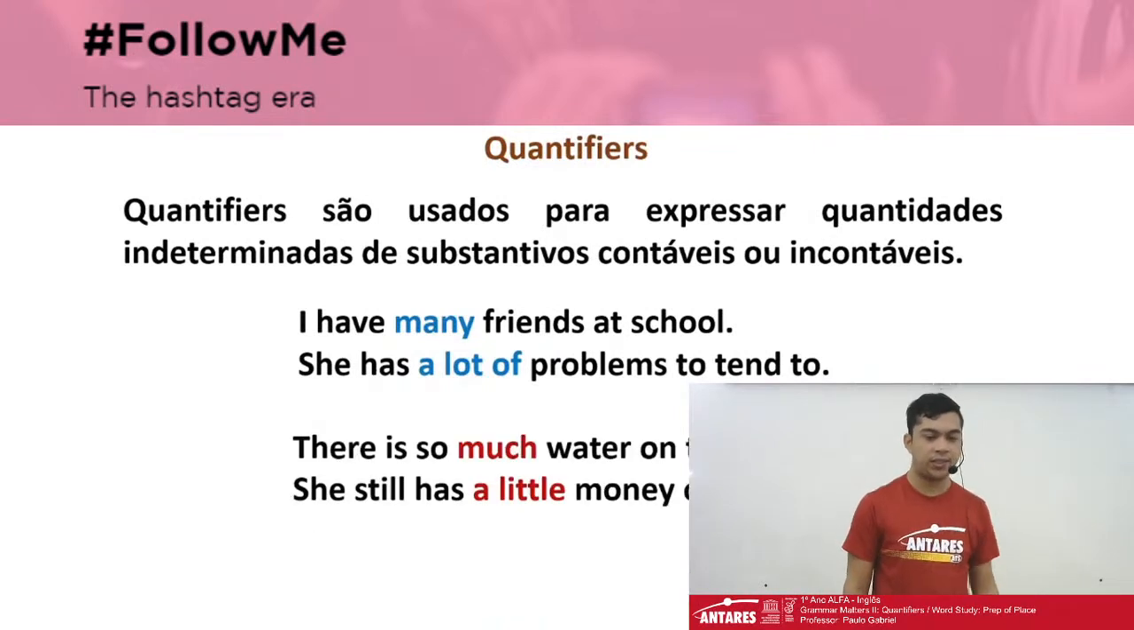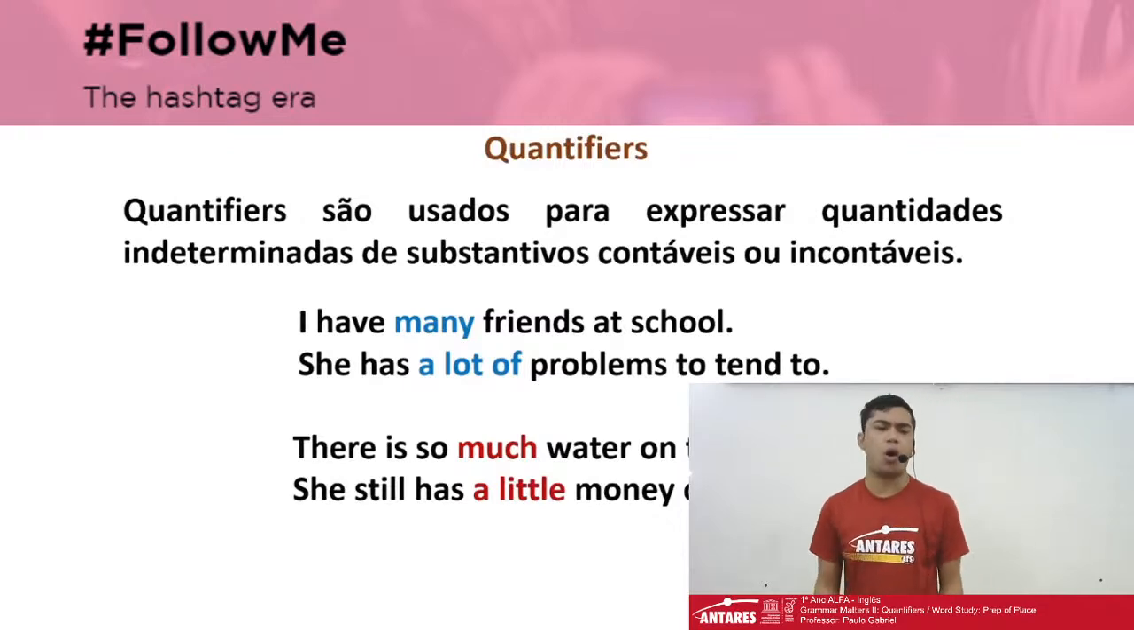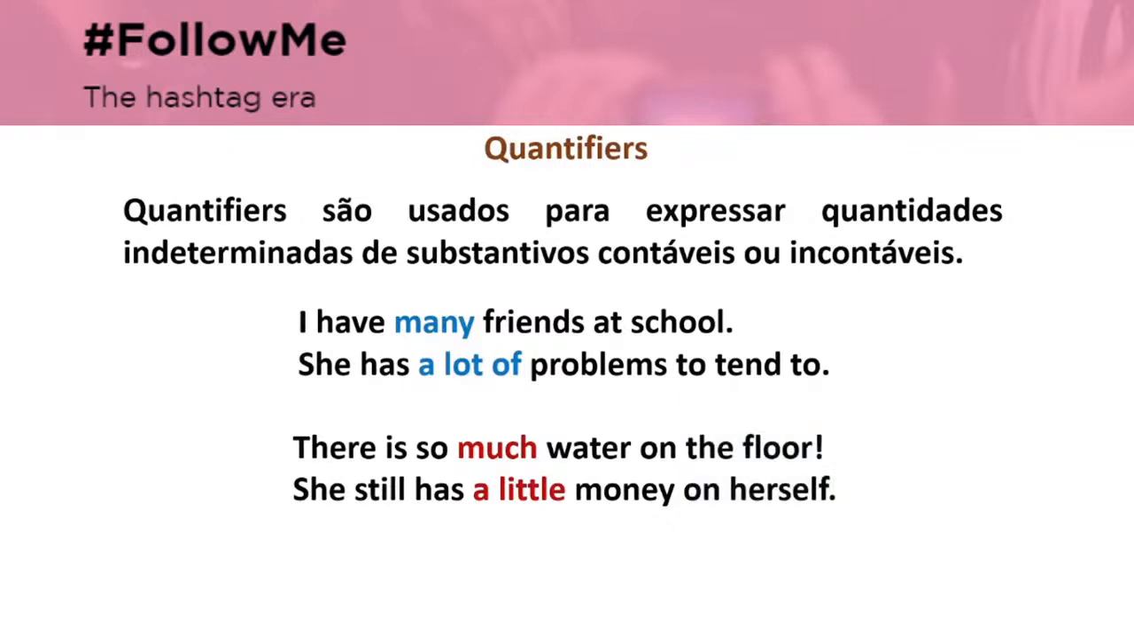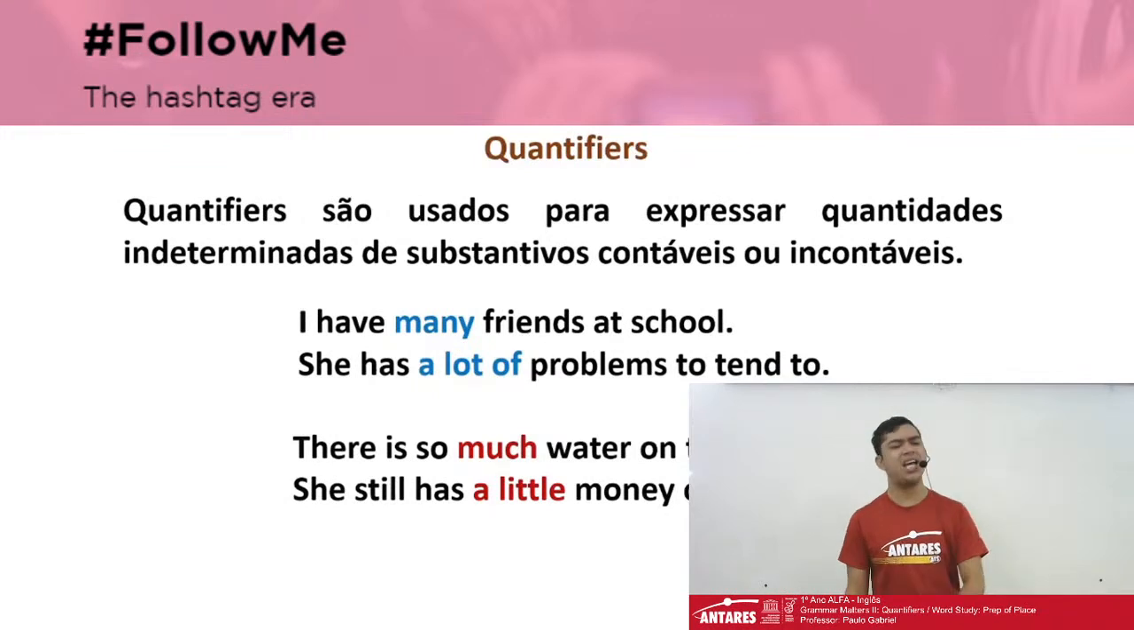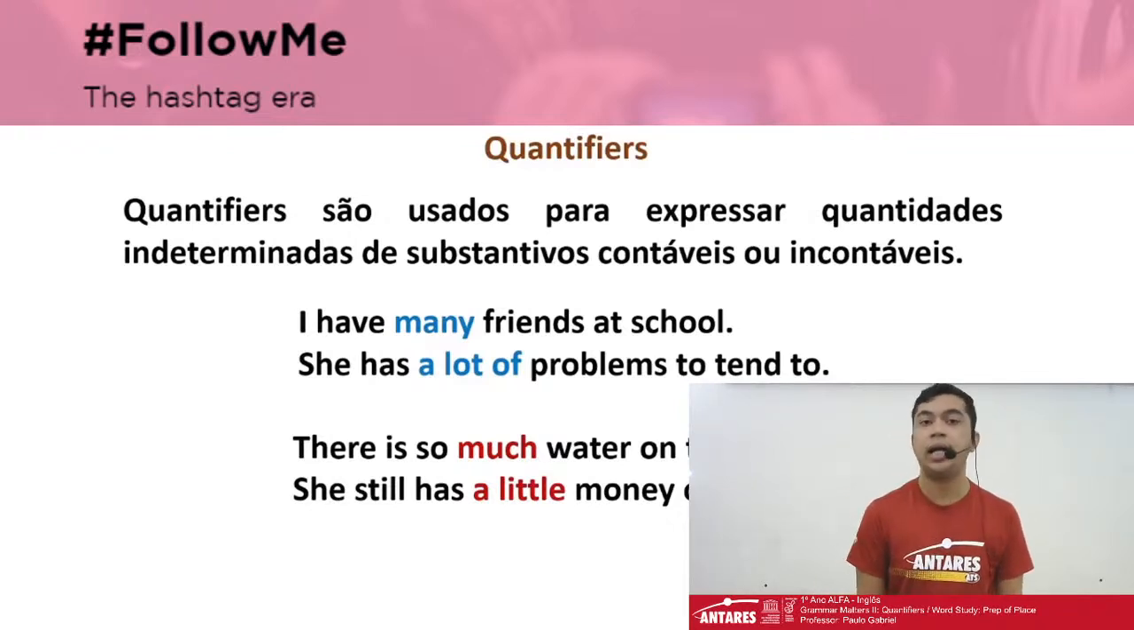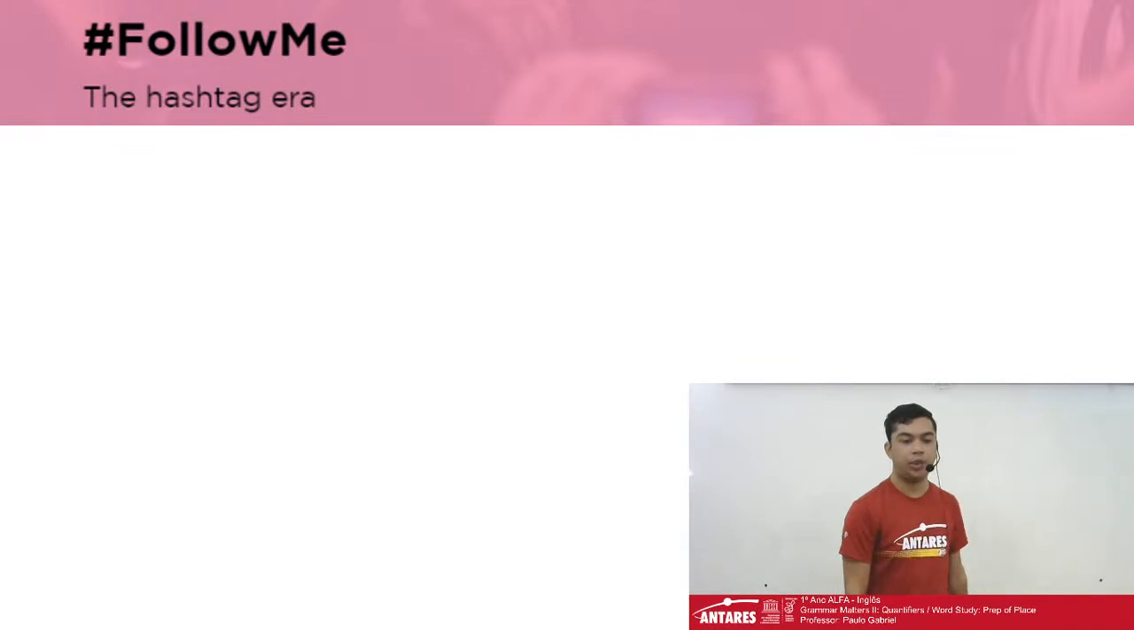One more, teacher Claysa. There is so much water on the floor. Water and money, they are in the singular. They are uncountable nouns. So there is so much water on the floor. She still has a little money on herself. So much and a little, we are already seeing that we can use for uncountable nouns. Let's move forward.